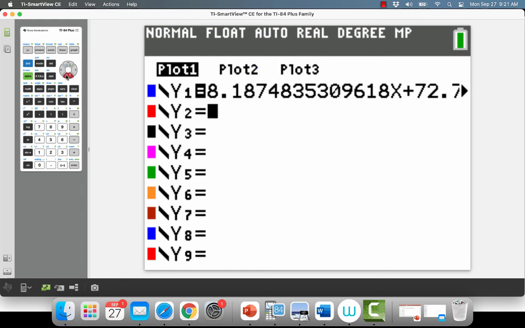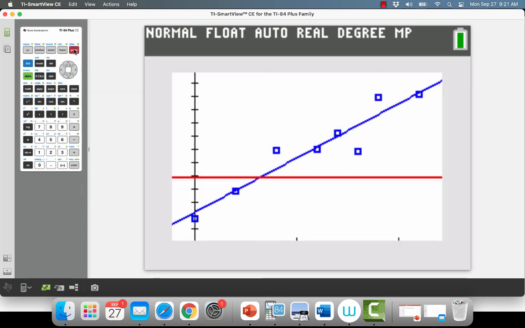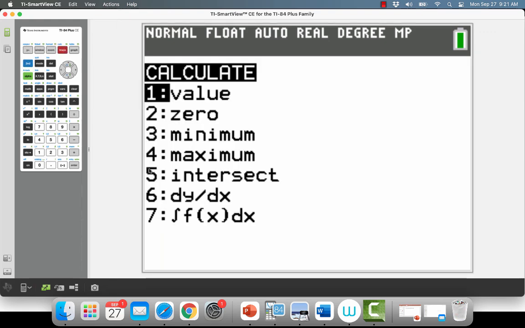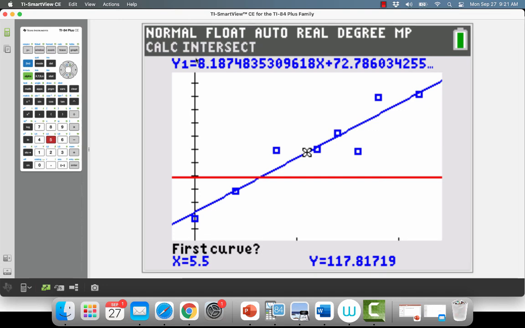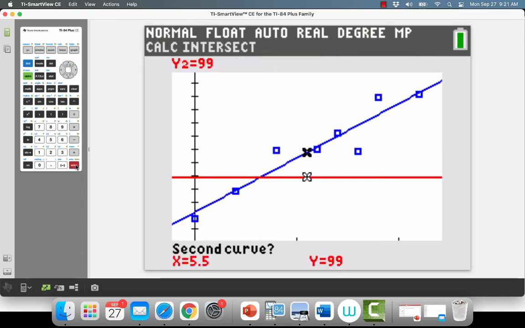What am I looking for? I'm looking for a y value of 99. If I put in a horizontal line at 99, oh, intersecting equations. When am I ever going to use this in my life? Oh, chapter 1. Here we go. Second, calculate. Intersection is number 5. First curve is my regression equation. Enter. Second curve is my horizontal line.